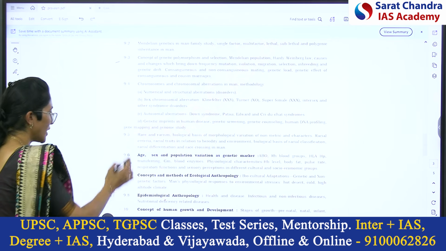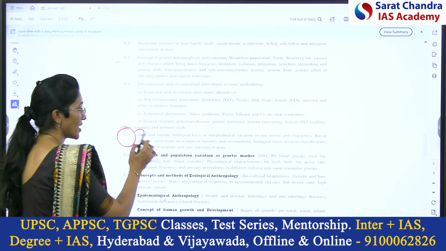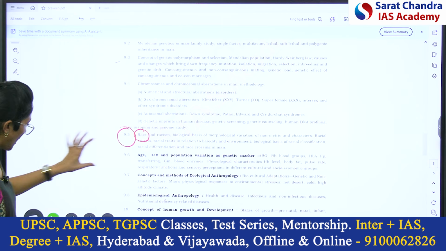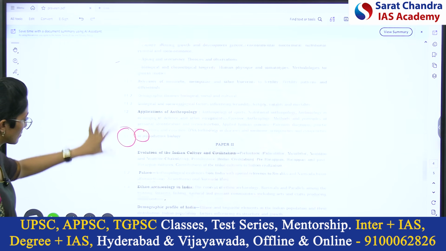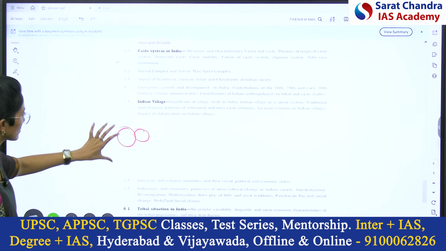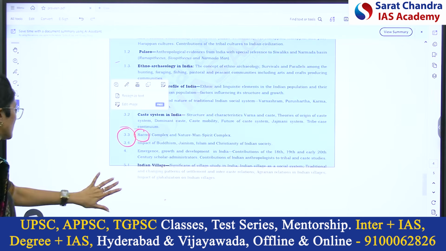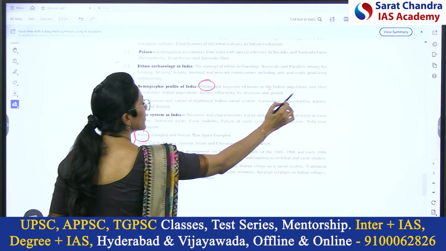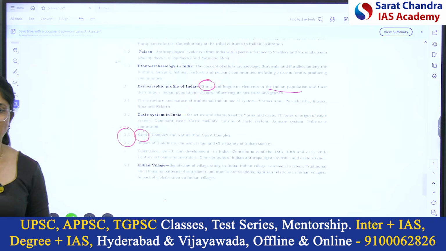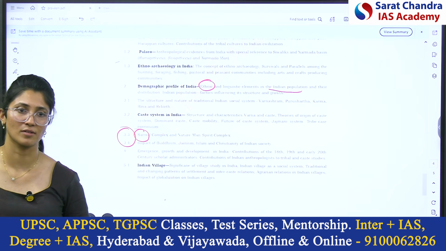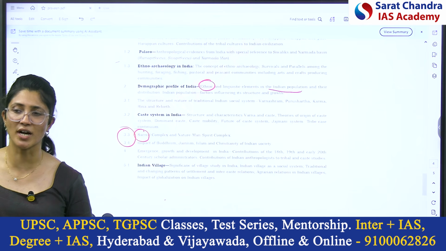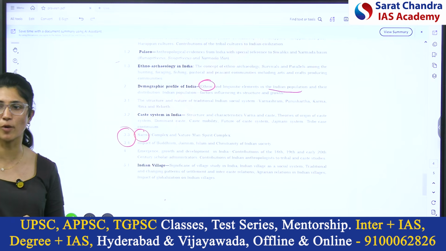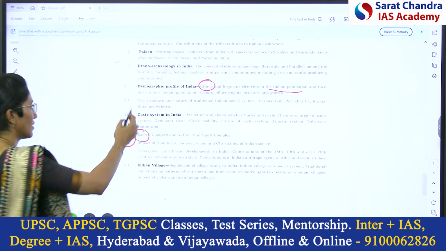See here, in 9.5, we are talking about race. We are defining what is race, right? And in paper 2, ethnic elements in Indian population is nothing but racial classification of Indian population. We classify Indians into races. We understand what is race in paper 1 and we apply that knowledge to classify Indian population into different races in chapter 2.